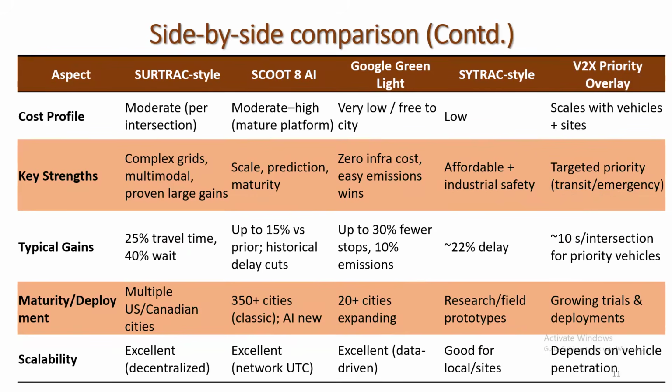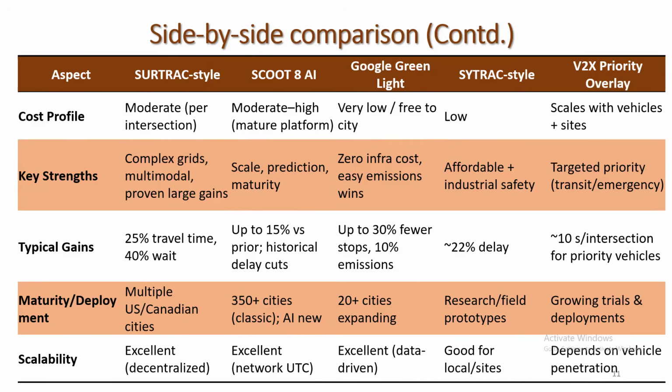From a cost point of view, SURTRAC cost is moderate per intersection. SCOOT is moderate to high. Google Green Light is very low and almost free to the city. SURTRAC-style is low, and the cost of V2X priority scales with vehicle and site. The key strength of SURTRAC is that it works on complex grids, multimodal, with proven large gains.